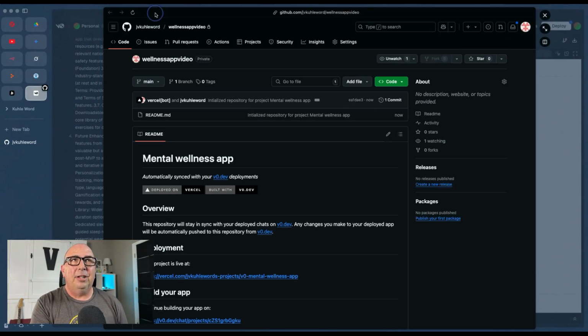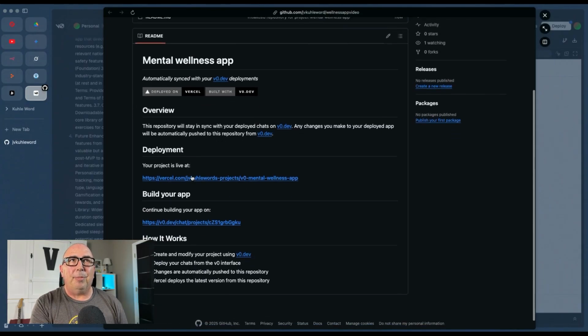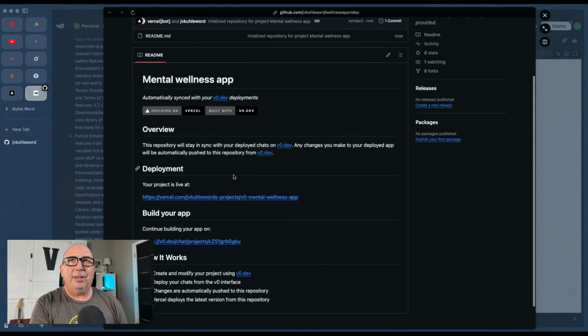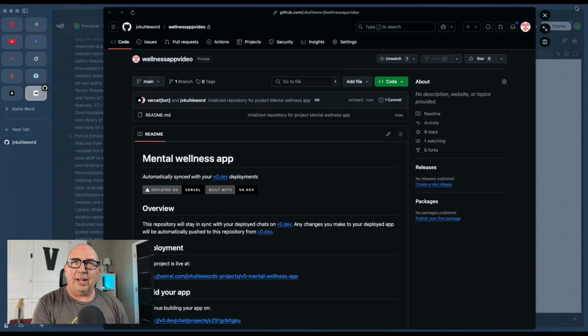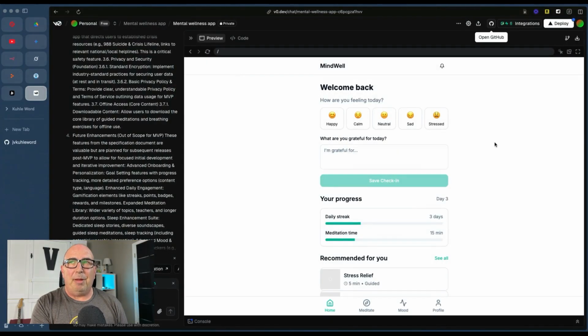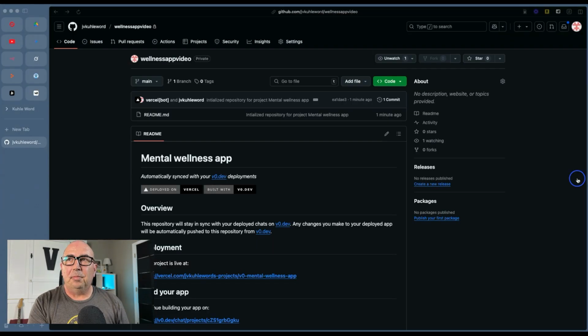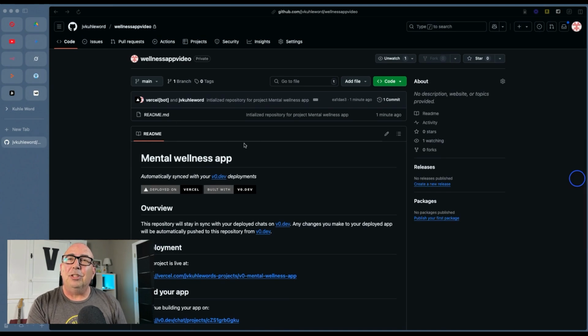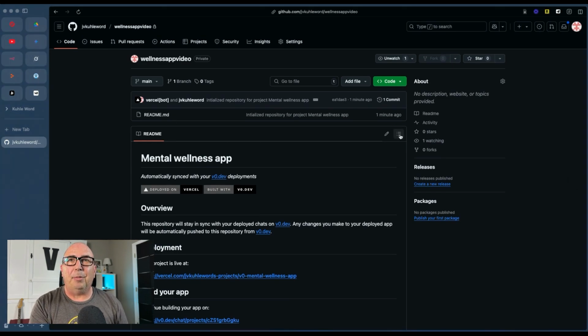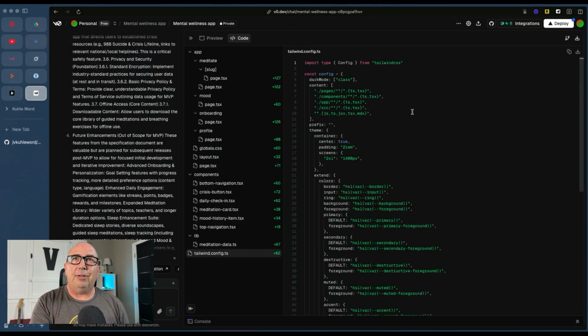And here is the GitHub repository for my app. And it's got information. It has this README file that talks about all of the different things it does and how it works so that I can find that later and remember that information. But that just gets me the README file. There are no other files in here. I think if I come here and click on this, yeah, you can see there are no other files in there. So now I need to deploy the app back on VO.